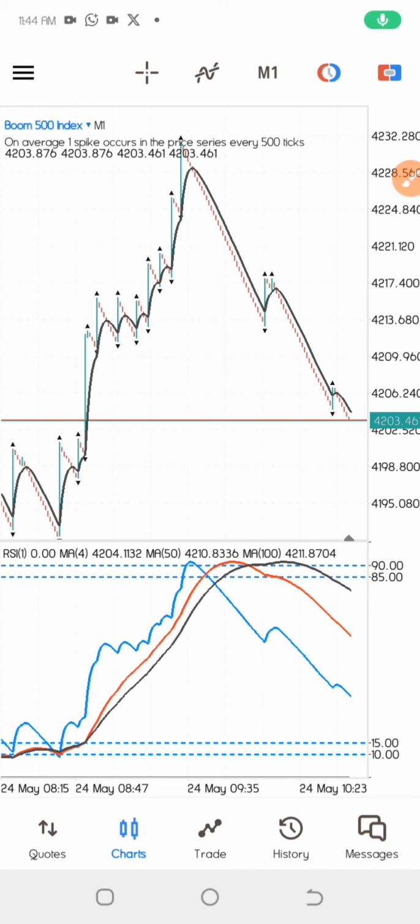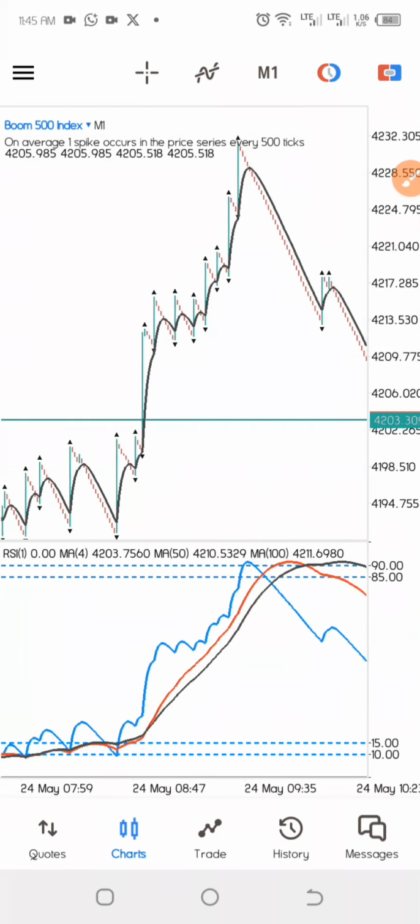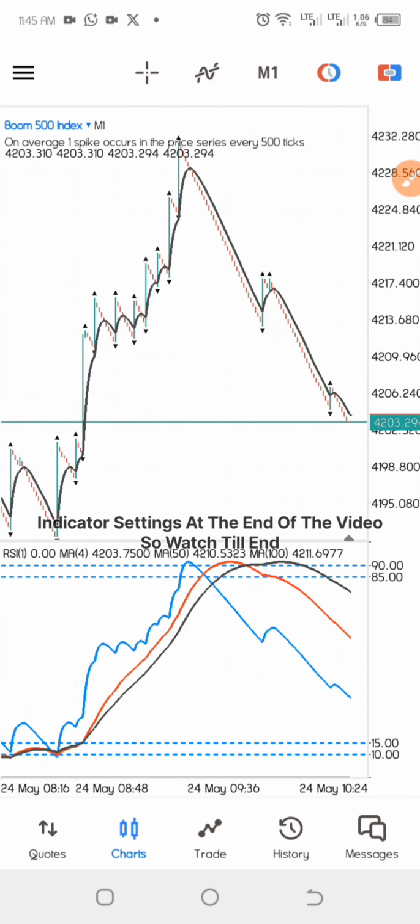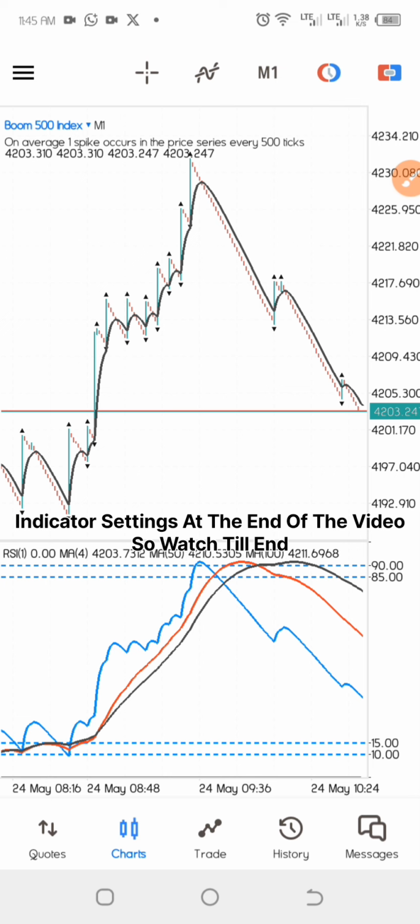Let's proceed with the strategy. Yesterday we talked about the settings of the strategy and I gave you some brief explanation about it. Today I'm going to give you more details about the strategy. Let's first talk about how you can use the strategy right here. I won't be talking about the settings. If you want to get the settings, go watch the other video.